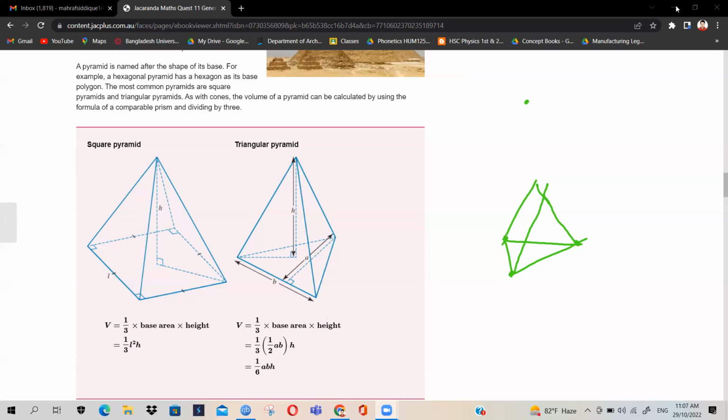Another thing I have to mention in case of pyramids is how you get the height. From what point are you calculating the height? That is a very important point. In case of square pyramids, if you connect the diagonals of the base, you will get this point, and then connect it with the apex vertex. That will be considered the height. But what about the case of triangles, hexagons, octagons, and so on?